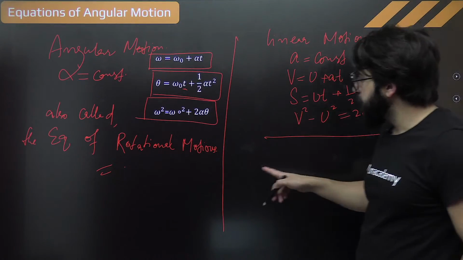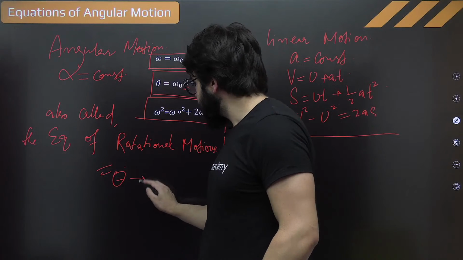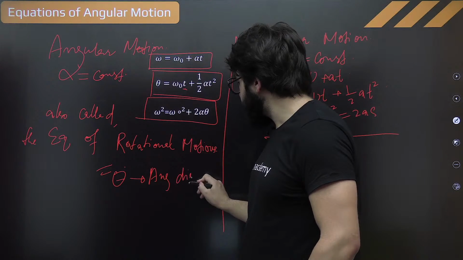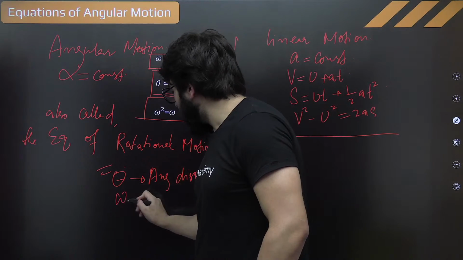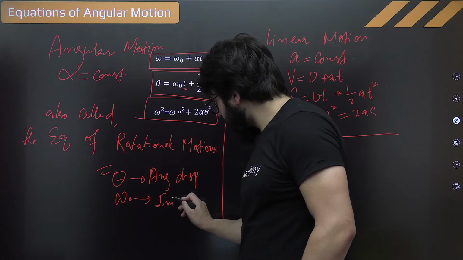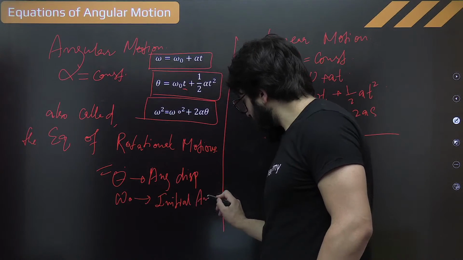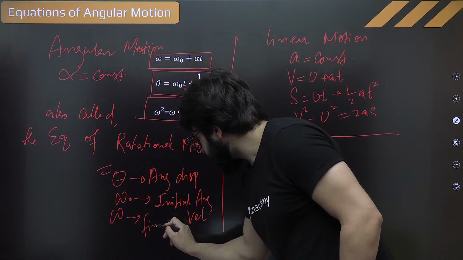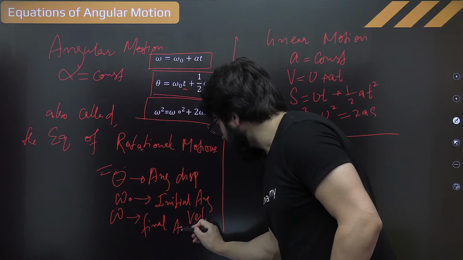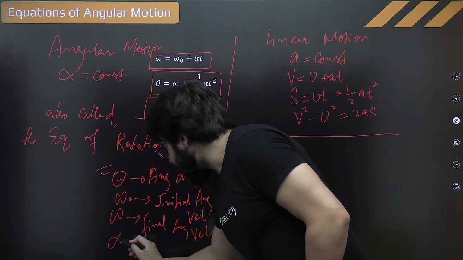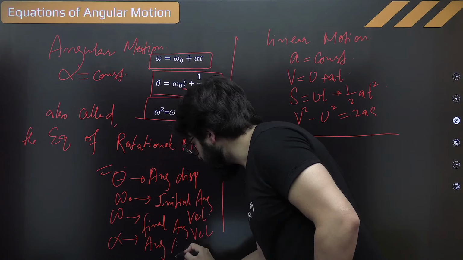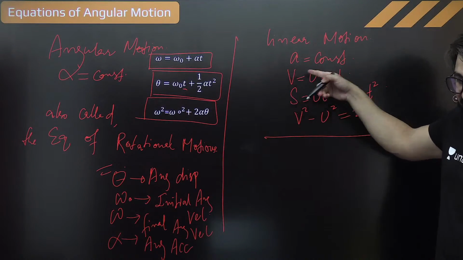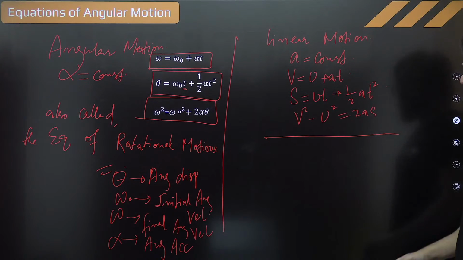In this case, theta is angular displacement, omega naught is initial angular velocity, omega is final angular velocity, alpha is angular acceleration. Same goes over here: this is linear final velocity, linear displacement.